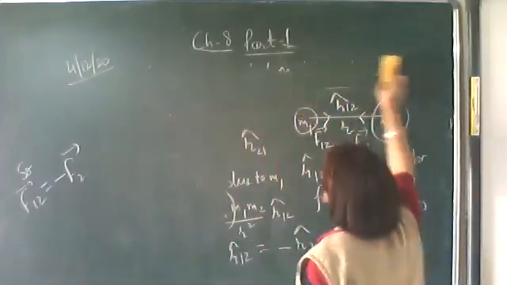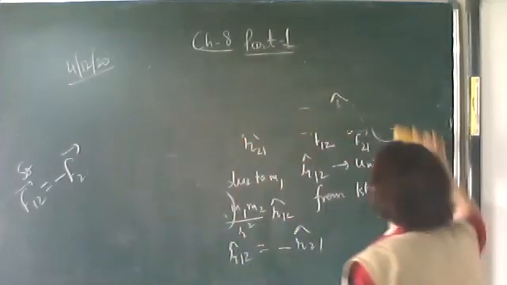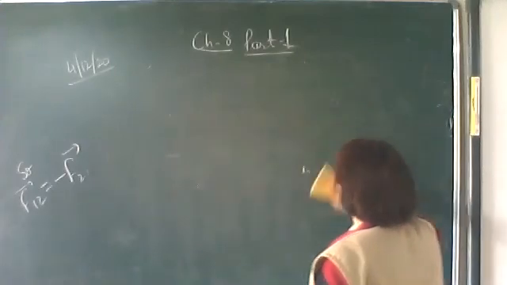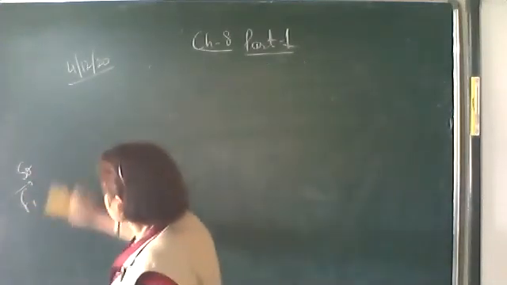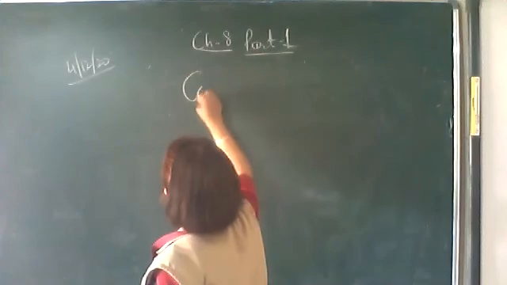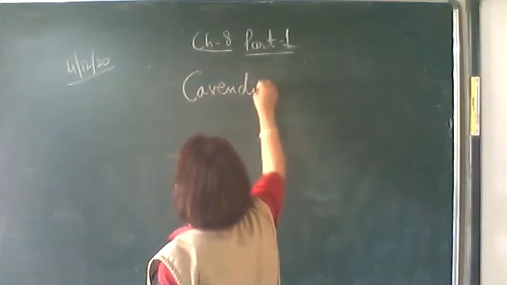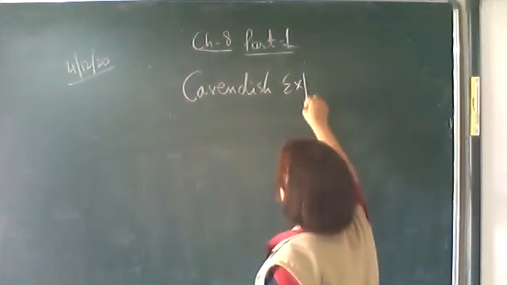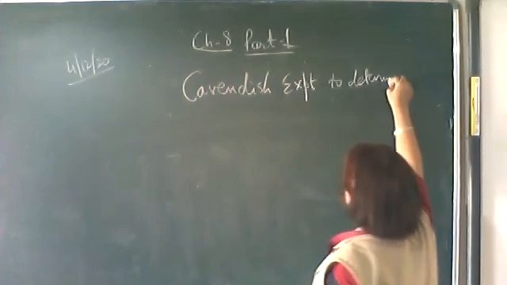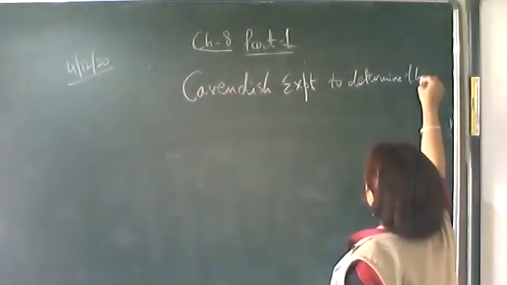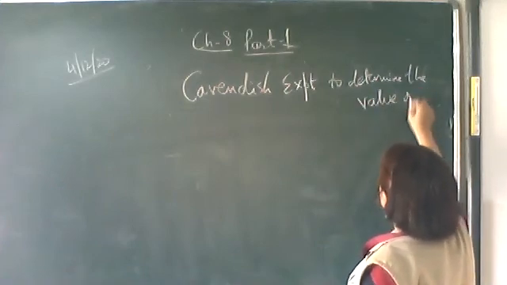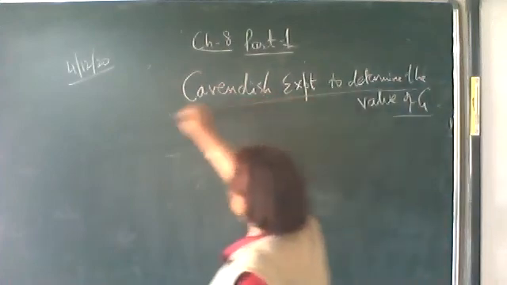Cavendish experiment to determine the value of capital G. He was the first one to determine the value of capital G. And how much is it? 6.67 into 10 raised to the power minus 11.